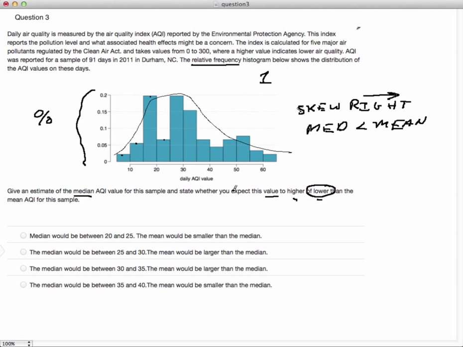Now what we need to do is get an estimate of what the median is going to be. To get an estimate of the median, we're going to calculate the heights of these bars and start adding them up. So in the first bar, between 0 and 10, it looks like the height is about 0.025. Okay, and then the second bar appears to be at 0.05. Notice I'm adding these up as I go along. So at this point, I'm at about 0.075 or 7.5%. And then the height of the bar between 15 and 20 appears to be about 0.2.